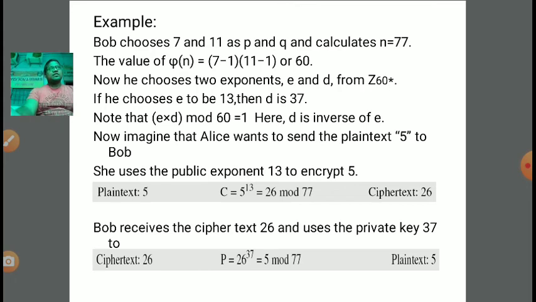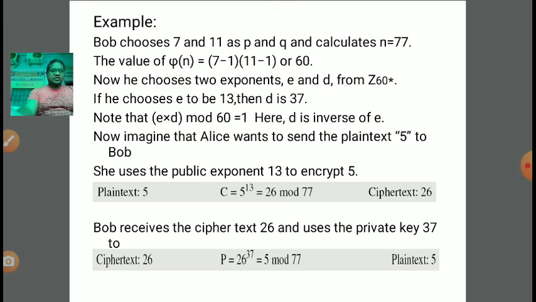Then the D value will be equal to 13 inverse mod 60, right? In this manner it will give the value 37. We can calculate this D value as the multiplicative inverse of E. Here E is 13, under phi n which is 60. So 13 inverse mod 60 will be 37. With the help of the Euclidean algorithm we can find the multiplicative inverse of any number under any modulus, right? So here E into D mod 60 is equal to 1. It means E and D are multiplicative inverses of each other.